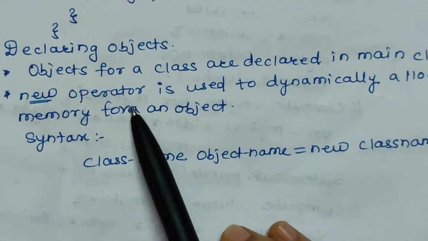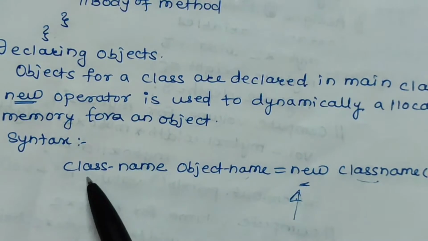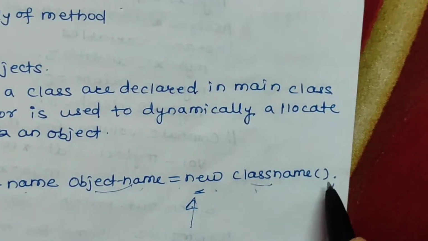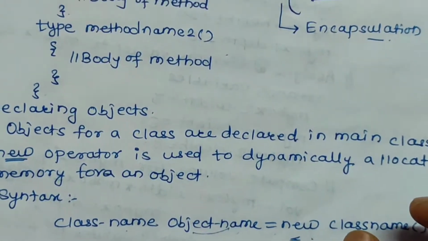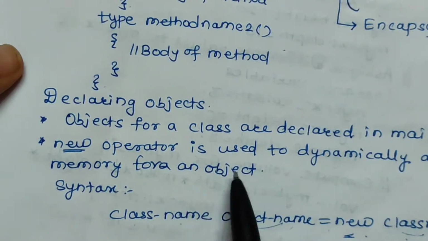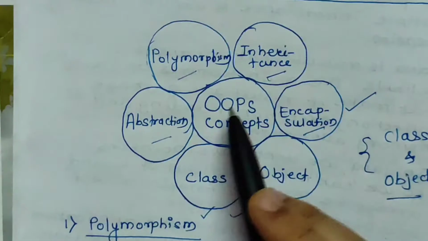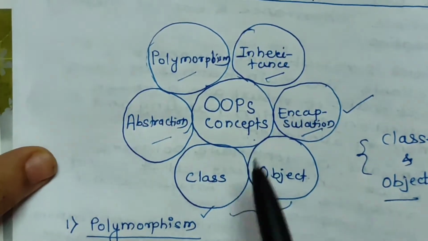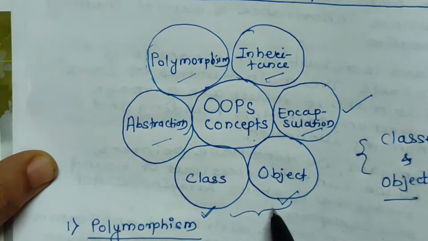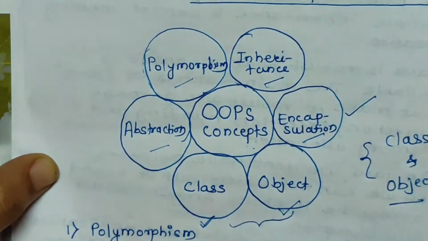Again, this is the declaration of objects. The syntax for object declaration is class name, object name equal to new class name, opening and closing bracket and semicolon. And this new operator is used to dynamically allocate memory to the object. This is about the concept of classes and objects. Out of several concepts of OOPS, we discussed what is a class, what is an object, and how to declare a class and object. Now we will discuss the concept of encapsulation.